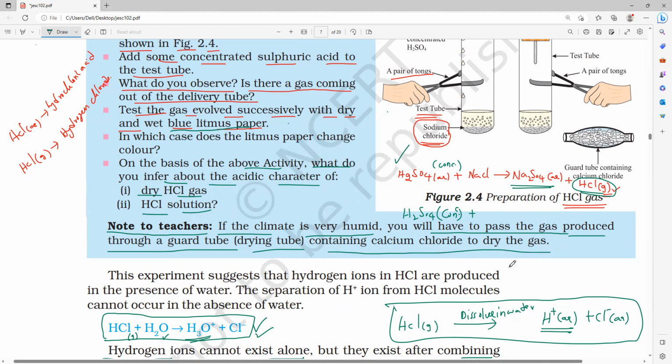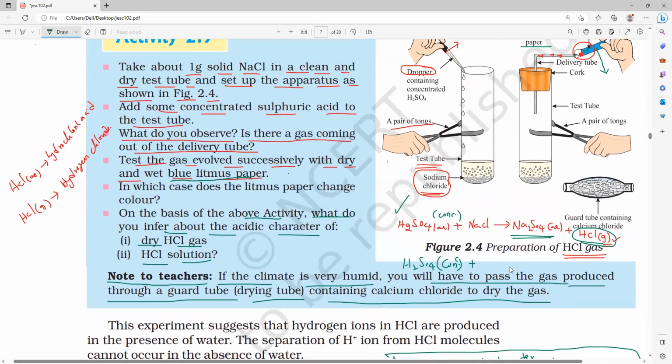So what do you mean by that? Observe very carefully. Guard tube containing what, guys? Calcium chloride. Can anybody tell me the formula of calcium chloride? CaCl2. Understand, everybody?